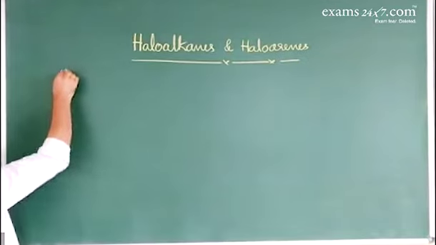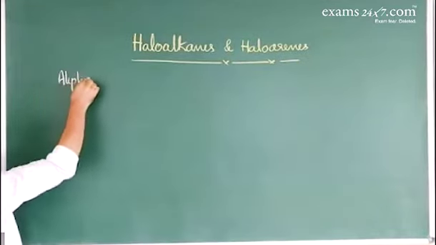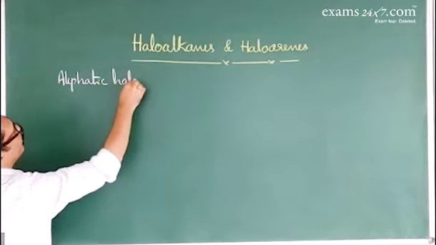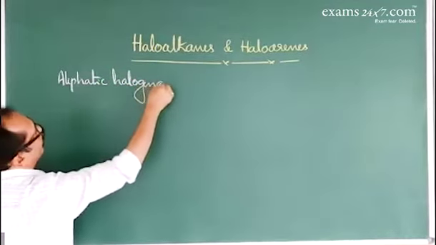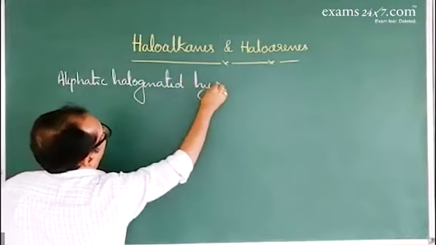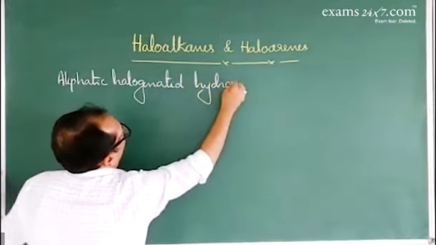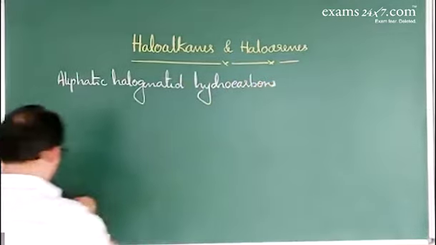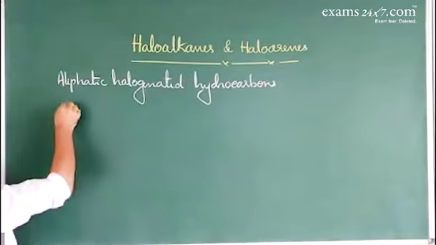In aliphatic halogenated hydrocarbons, first one, monohalides.